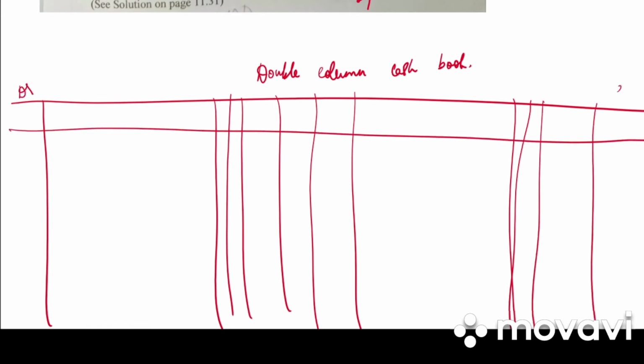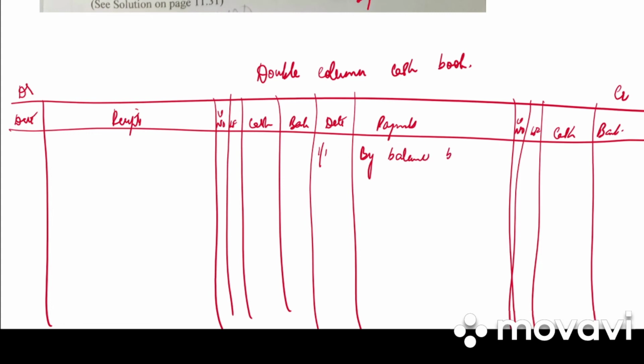We have debit side, credit side, date, receipts, voucher number, LF, cash, bank, date, payment, voucher number, LF, cash and bank. So what is the first thing? On 1st January we have to balance brought down in the bank column, 12,000. And on 1st January we have to balance brought down in the cash column, 2,300.